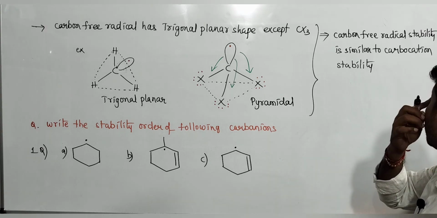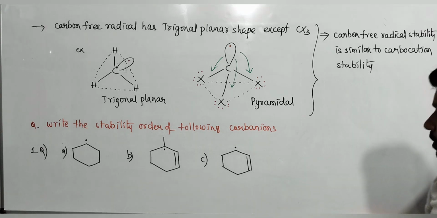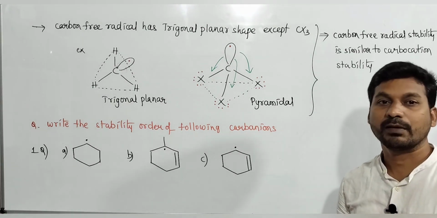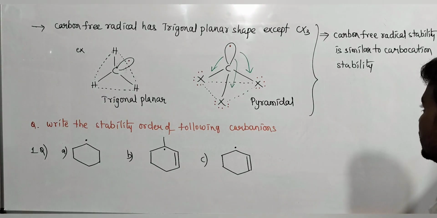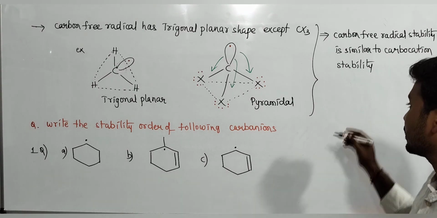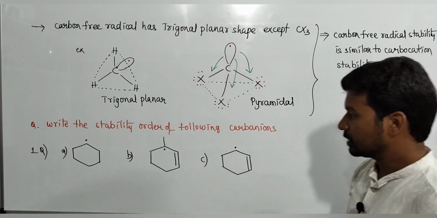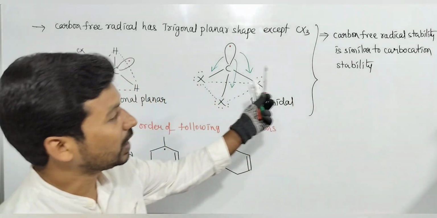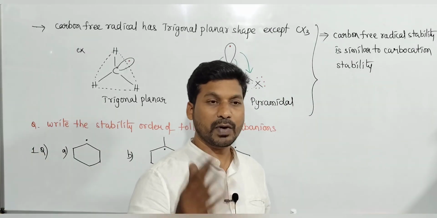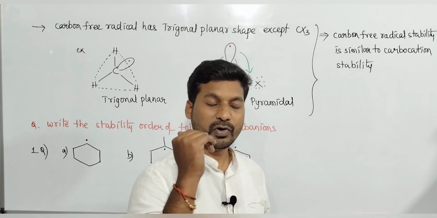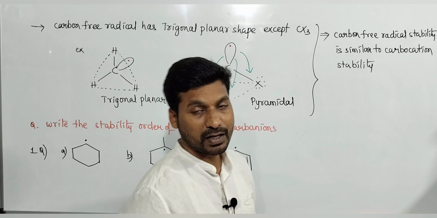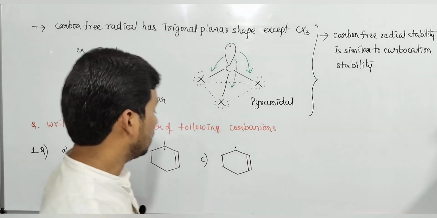That means stability is directly proportional to resonance, plus I effect and plus M effect, and inversely proportional to minus M effect and minus I effect. Similar to carbocation means carbocation is stabilized by plus I group, plus M group and resonance, and destabilized by minus I group and minus M group. In a similar way, carbon free radical also.